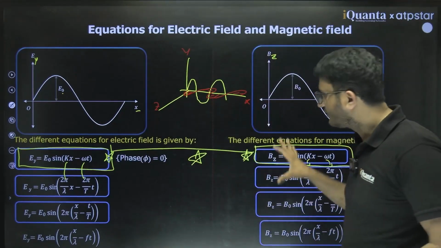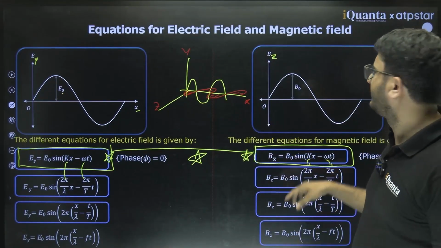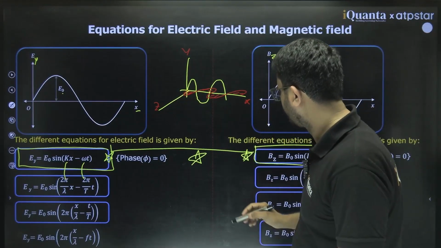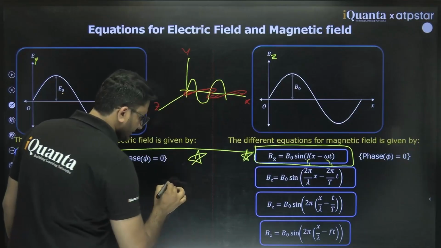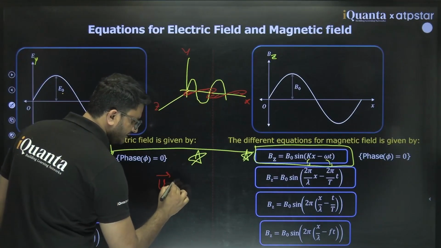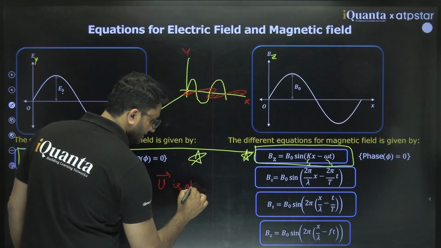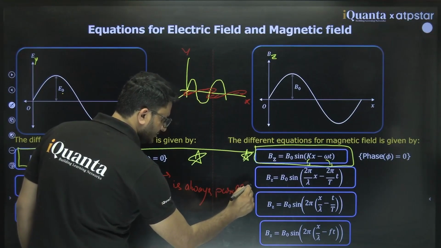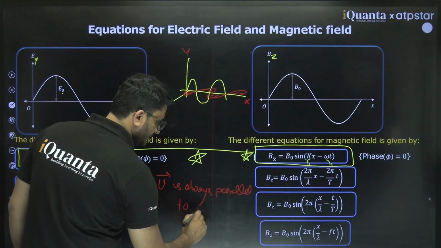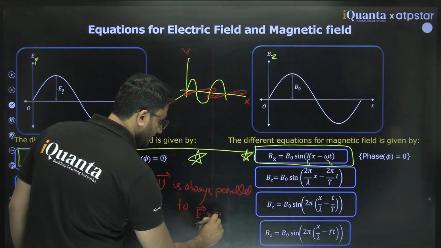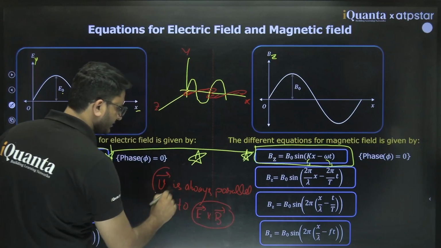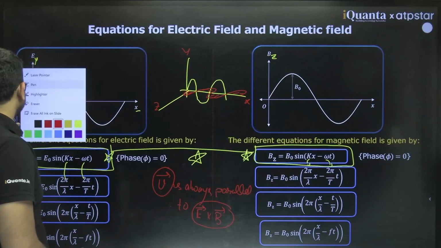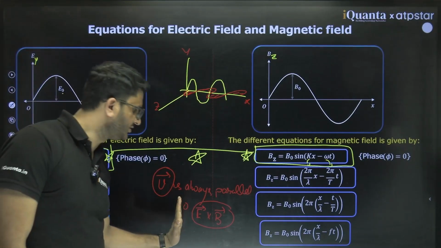Fine. So these are the equations of electric field and magnetic field. One more thing, what is the velocity direction? Velocity is perpendicular to this. So one thing you can note down, that velocity direction v vector is always parallel to E cross B, not equal to E cross B, but parallel to E cross B vector. So V vector and E cross B vector both are parallel to each other. So velocity of wave is always such that it is parallel to E cross B.